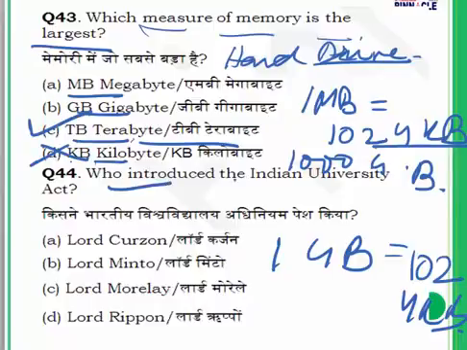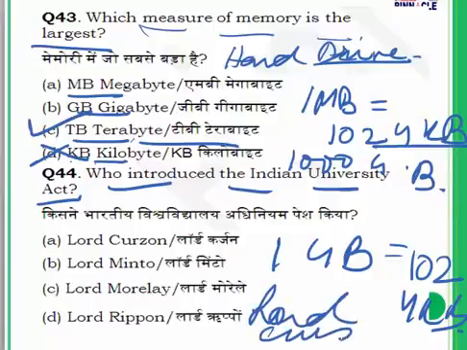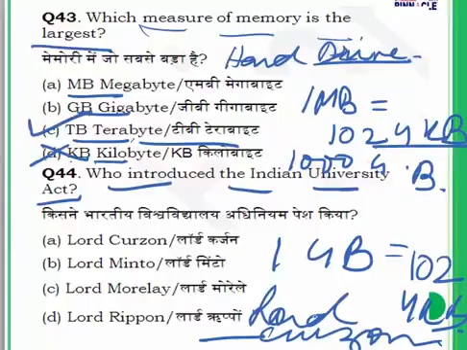Question number 44. Who introduced the Indian Universities Act? It was introduced in the early 1900s and passed by Lord Curzon. This question is from modern India, and Lord Curzon is known for two things: the partition of Bengal and the introduction of the Indian Universities Act.